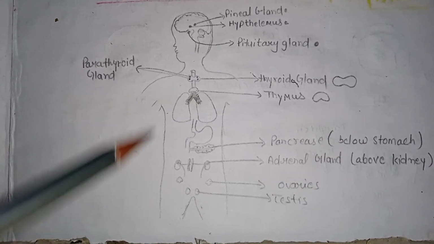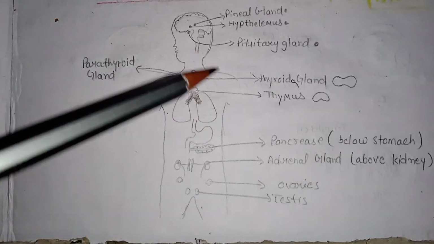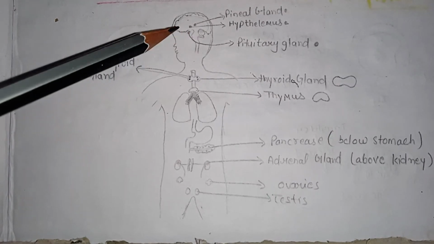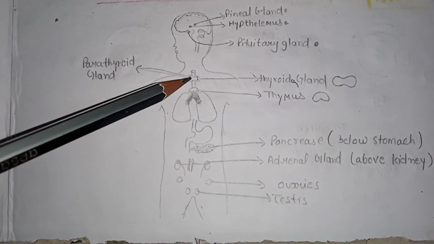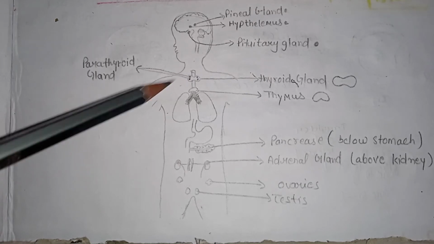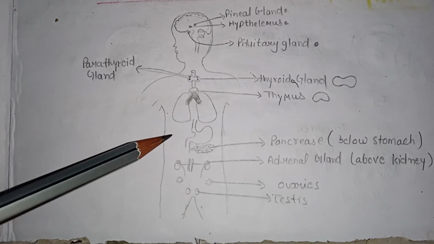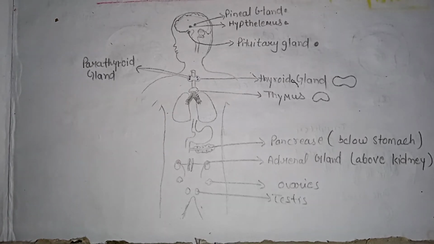As you can see, all the endocrine glands are present in the human body. There are vital glands present in the brain, in the neck area, the thoracic cavity, and the other cavities present in the human body. So the endocrine glands are located in different parts of the body, as we can see in the figure. The endocrine glands are located in the head, neck, and trunk of our body. Different endocrine glands make different types of hormones which act on different organs of the body.